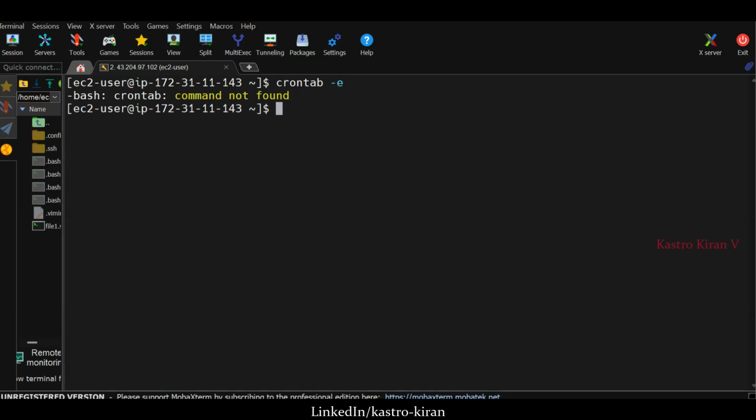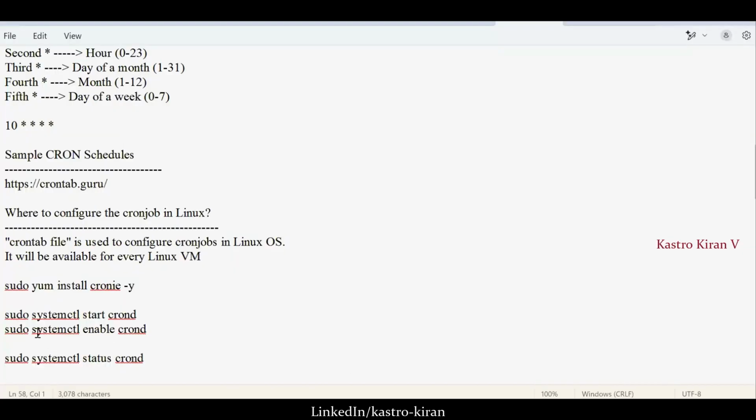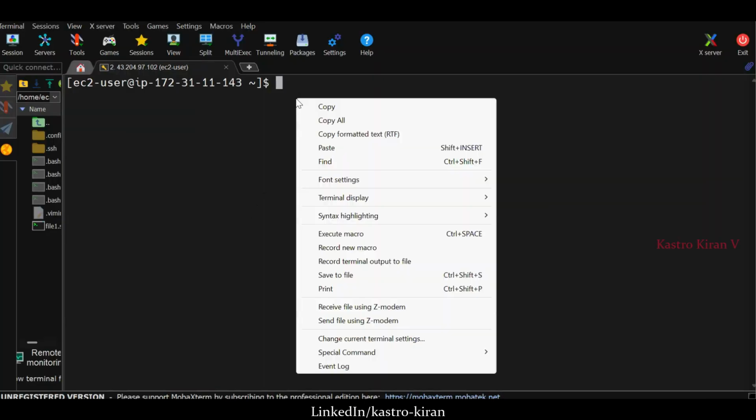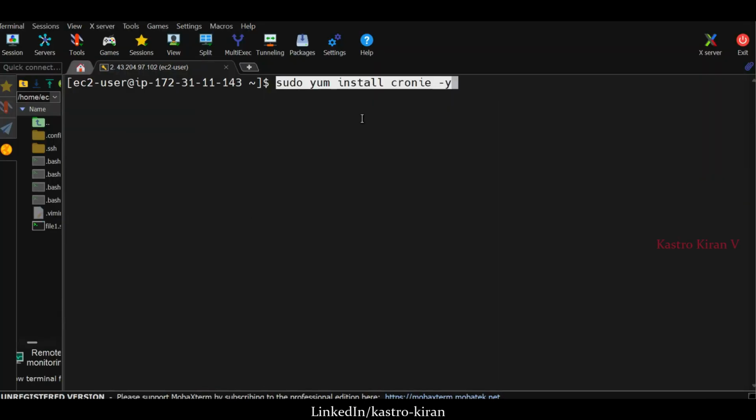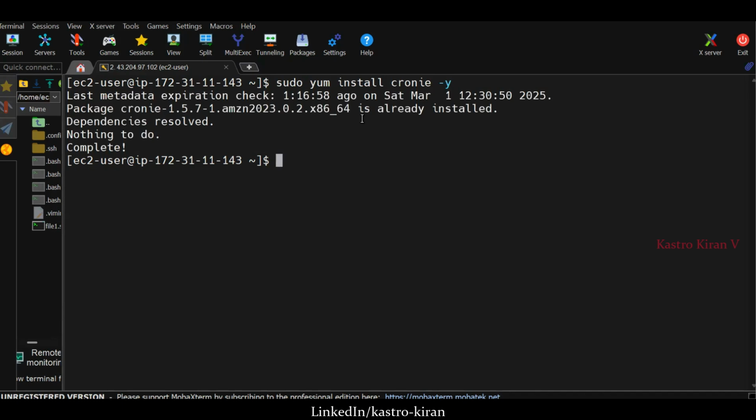Now how can we work with this? Since crontab -e is not working, we need to install it. Directly, it won't be available. So in order to install crontab, this is the command: sudo yum install cronie -y. Hit enter so that it will get installed.